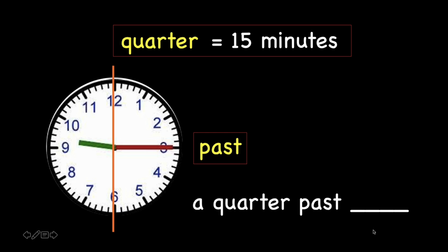And this word depends on the shorthand. So it means a quarter past, 9, because we go from 9 to 10. A quarter past 9. 9:15, 9 o'clock 15 minutes is also called a quarter past 9. Do you understand? Good.